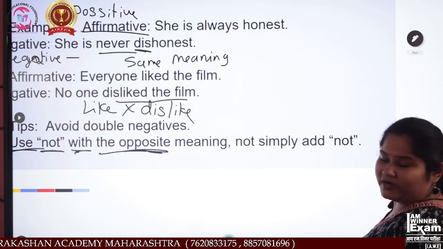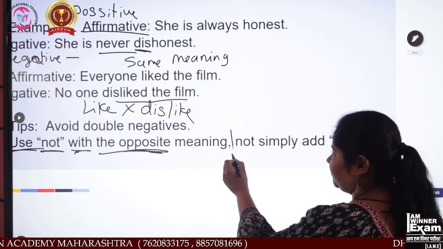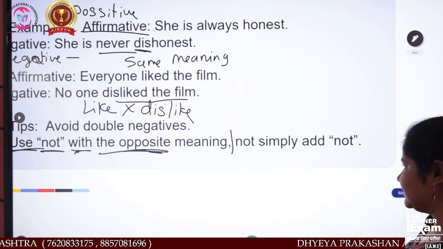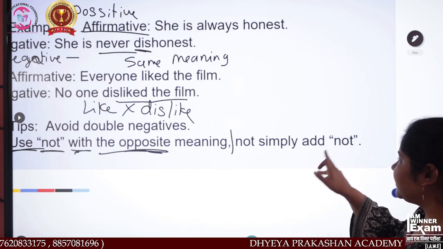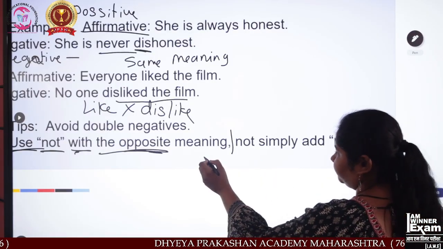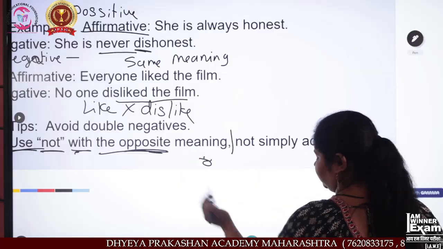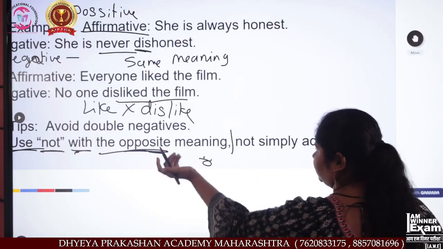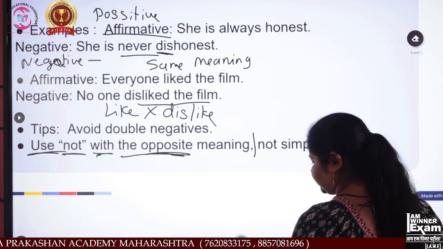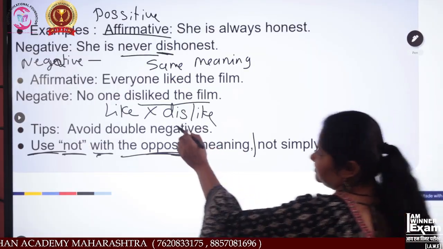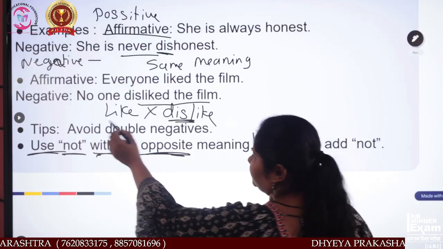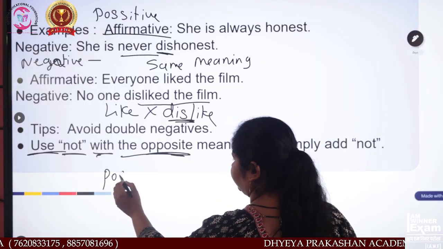Now we are talking about this sentence. Not, simply add not. Now see over here, not is taken as the negative side, right? Like and dislike. Positive is what?